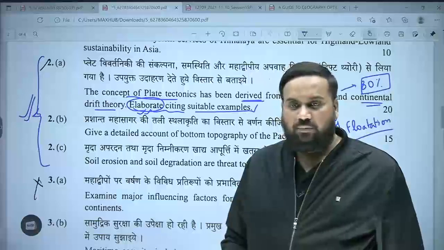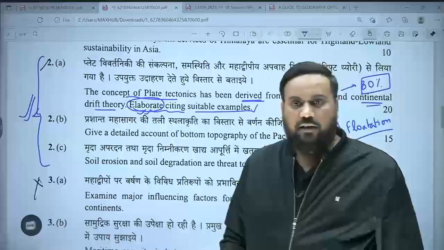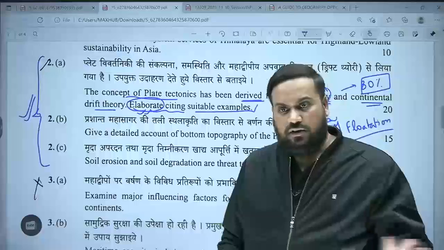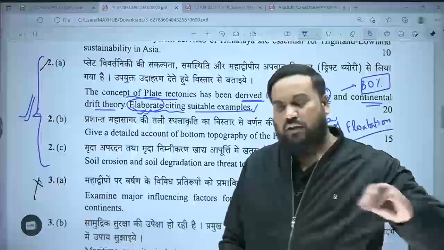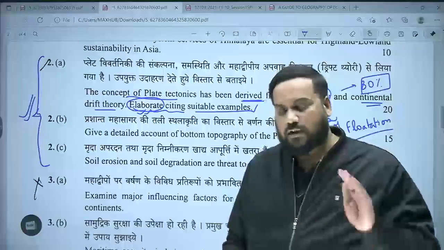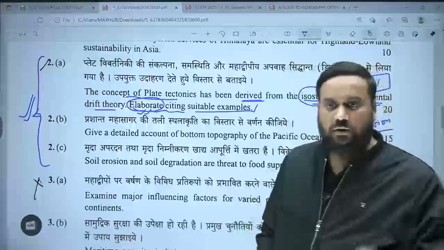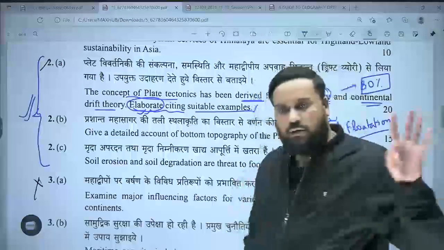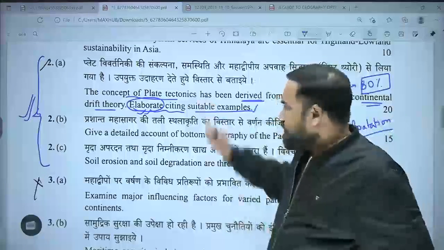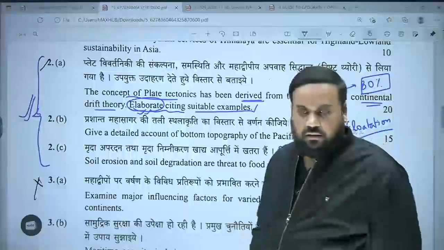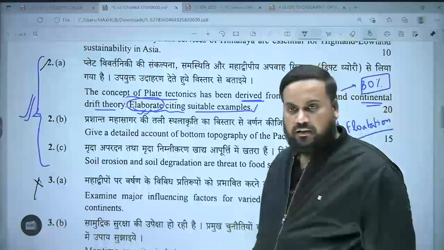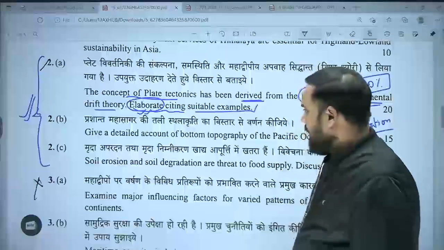Many students were afraid of geomorphology even in the middle of the exam. They asked me, should we leave geomorphology? I suggested they just do the surface, the topics which are directly given in the syllabus. Tectonic geomorphology is something that has to be prepared. You cannot leave that, because if the question comes from there, it will be one of the easiest questions of the paper. As I told you, I will take a detailed discussion of what had to be written later on, probably later this week.